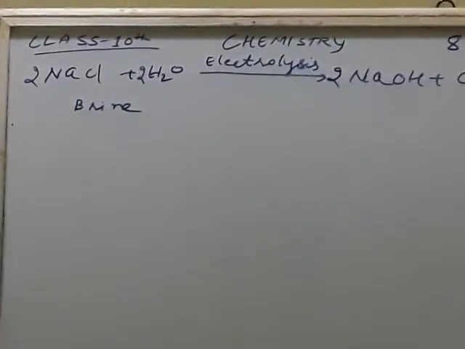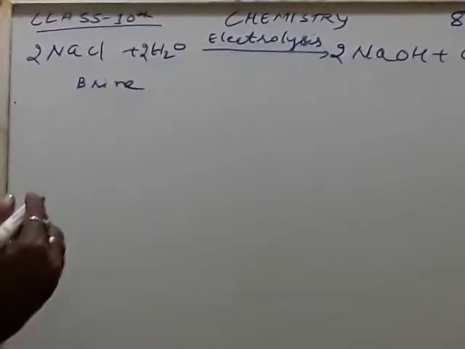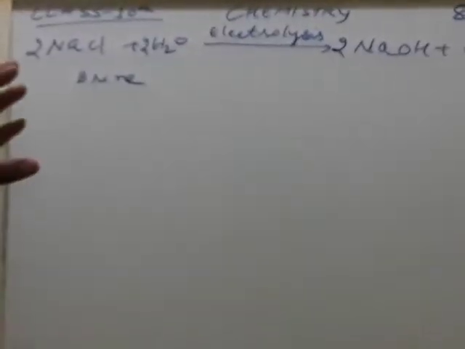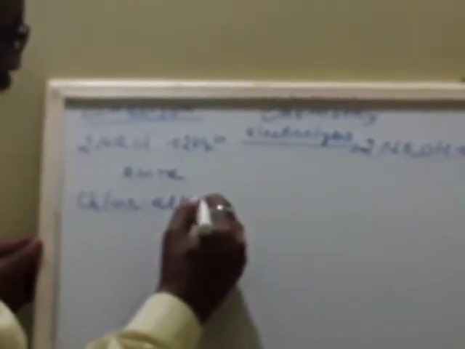That extra energy will be in the form of electric energy, and this will be in a setup where it forms sodium hydroxide, chlorine and hydrogen. So this process is also called the chlor-alkali process. But why?